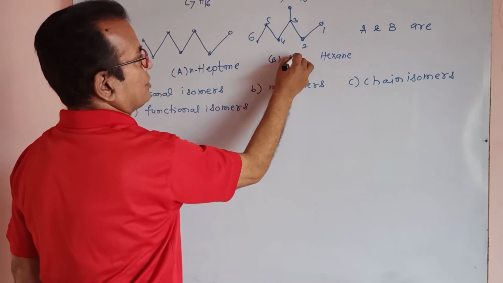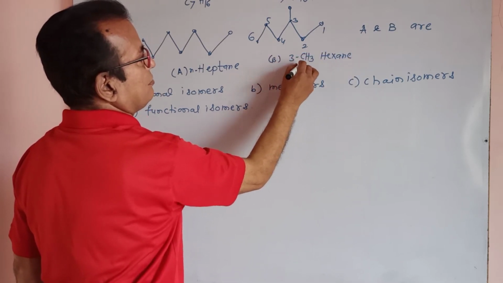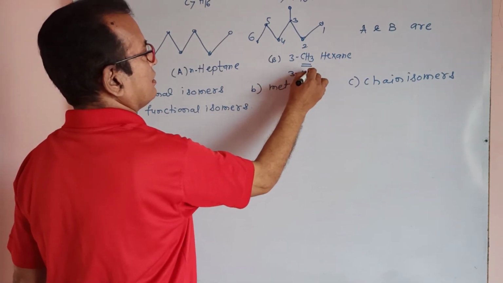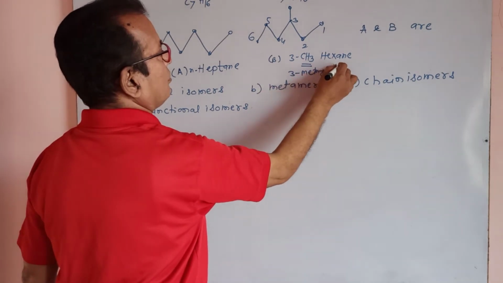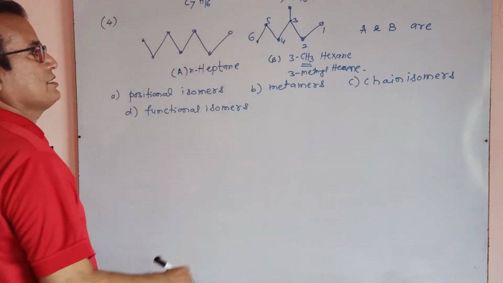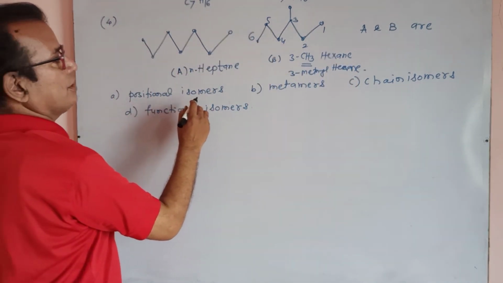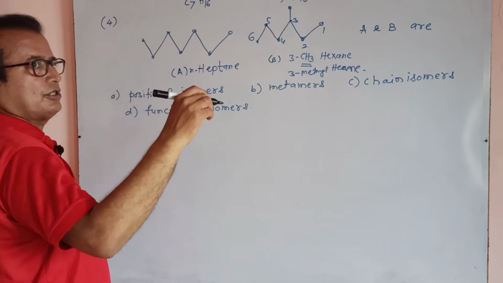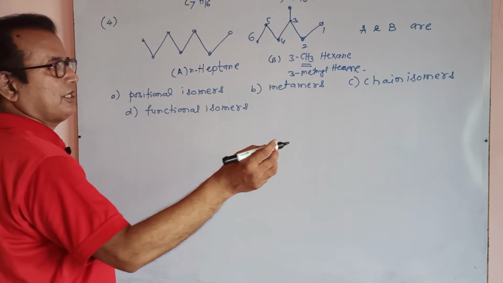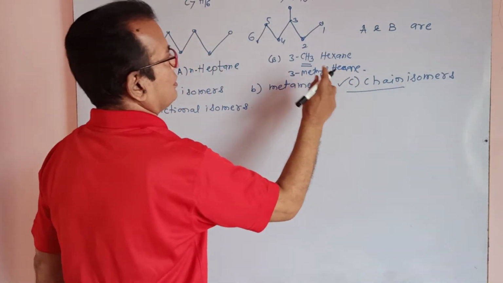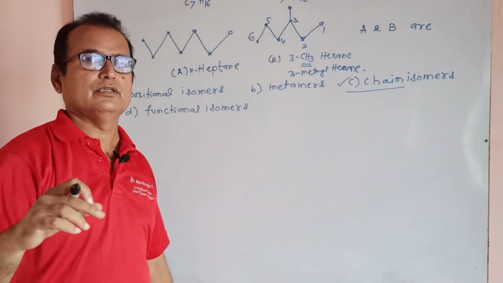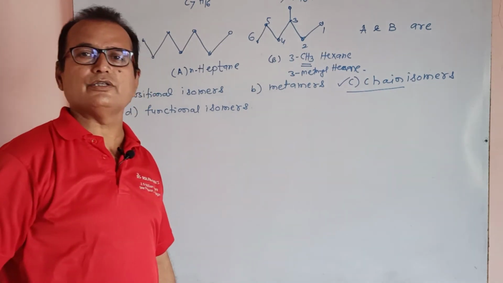At the third position a methyl radical is there, 3-methylhexane. So the molecular formula of both compounds is same. Position isomerism is related with the position of the functional group. Metamers involve different functional groups. In chain isomerism, a new chain is attached at the third position of hexane. So its answer is chain isomers.